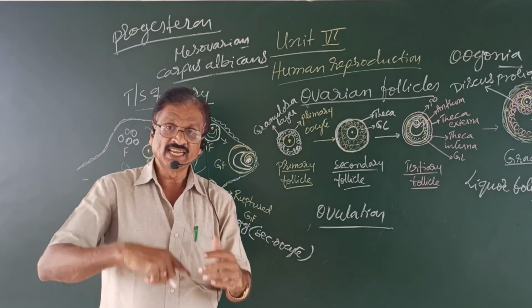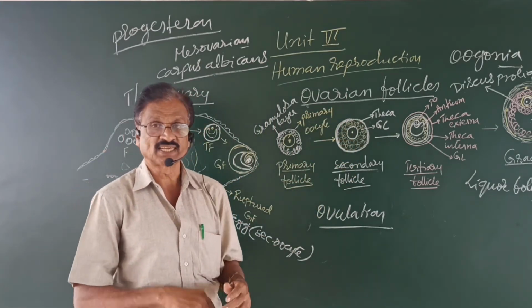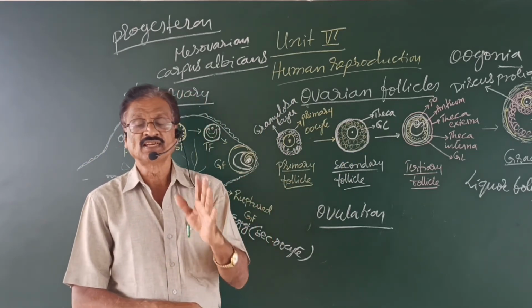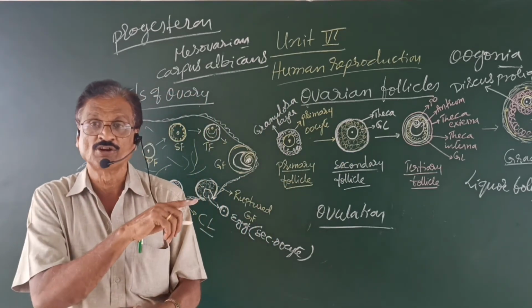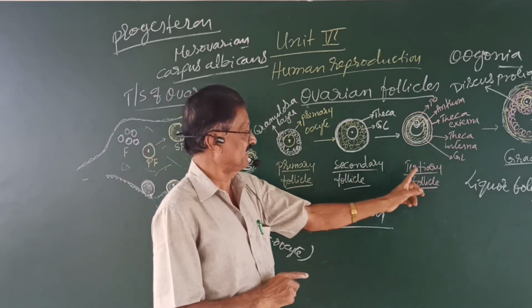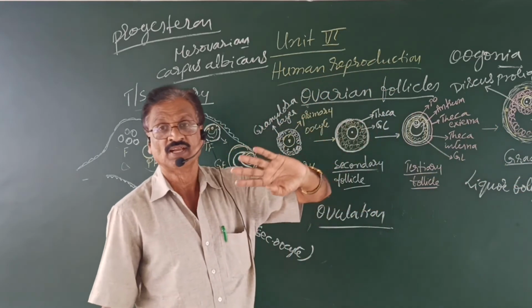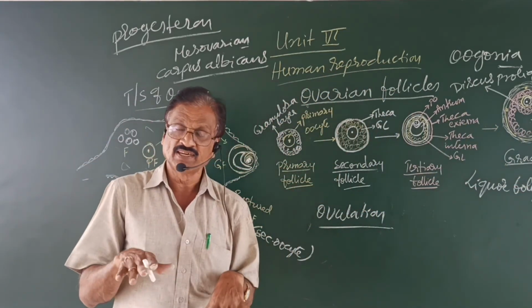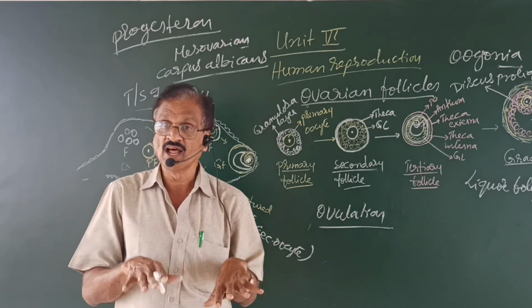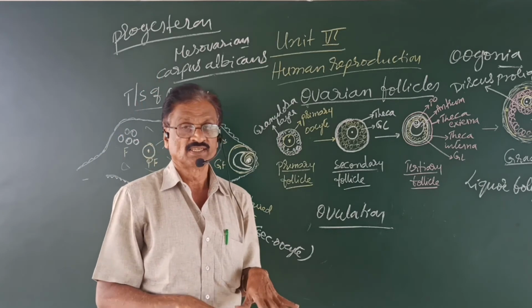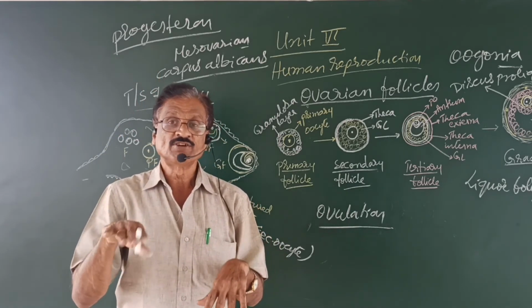Later on, in the next periodic cycle or in the next month, a fresh follicle develops, which follows the same stages, that is primary follicle, secondary, tertiary, and ultimately the Graafian follicle. So this is repeated in a girl after puberty up to the menopause stage, that is around 40 to 50 years.